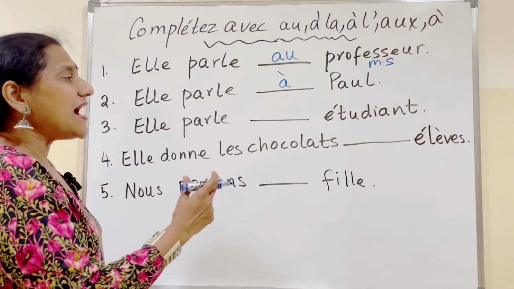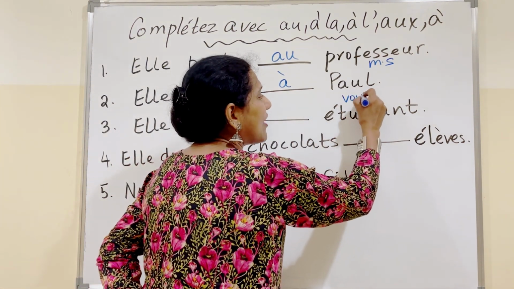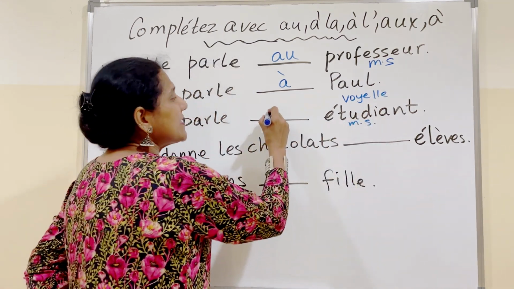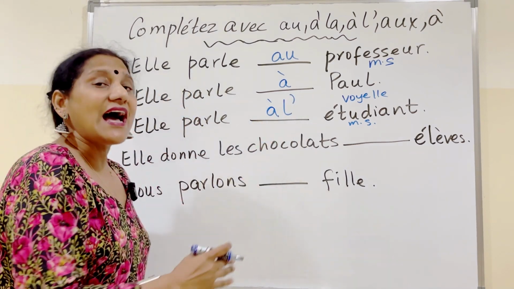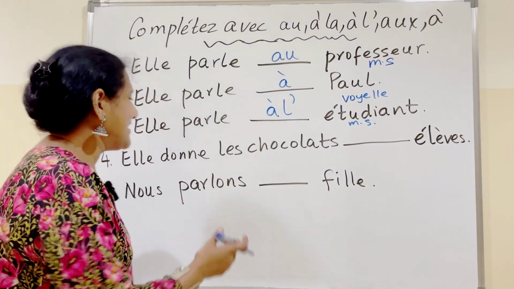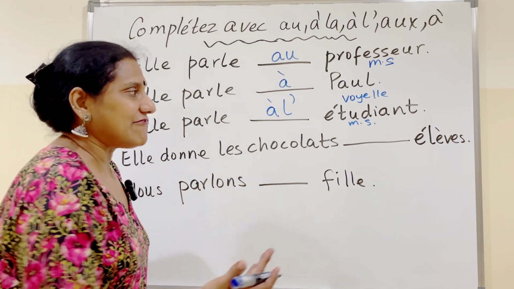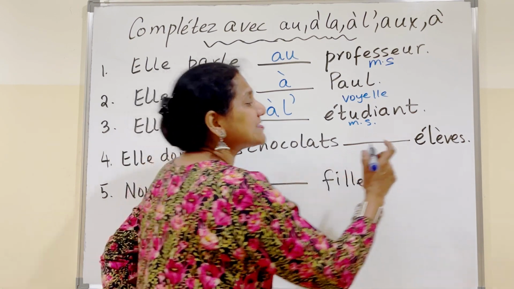Now here, elle parle dash étudiant. Étudiant begins with a vowel, but it's a masculine singular noun. So we need to use à l'. Elle parle à l'étudiant. Elle donne les chocolats dash élève. Now élève also begins with a vowel, but it's plural.